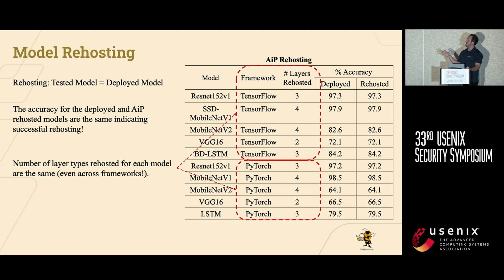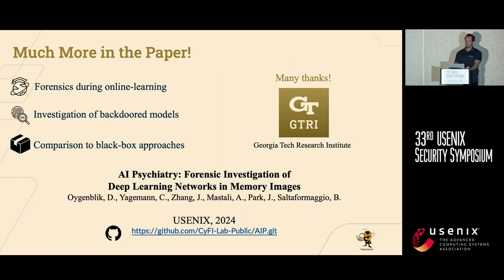Likewise, we should also see that the number of layers rehosted between frameworks should be the same for the same model. So, MobileNet v2 in PyTorch has 4 layer types, and the same in TensorFlow. So that indicates successful recovery and rehosting. And there's much more in the paper. There's forensics during online learning, there's investigation of backdoored models, and there's a comparison to black box approaches for forensic investigation of such DL systems.